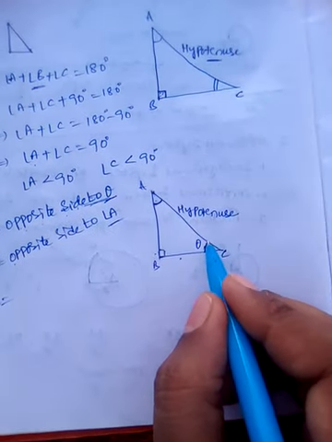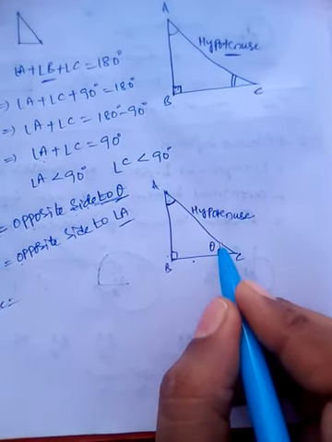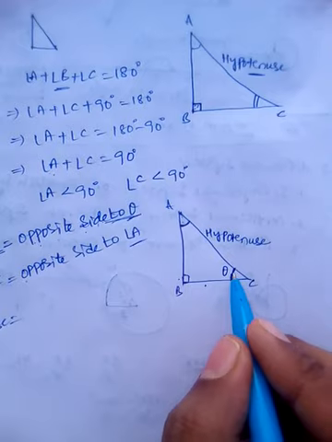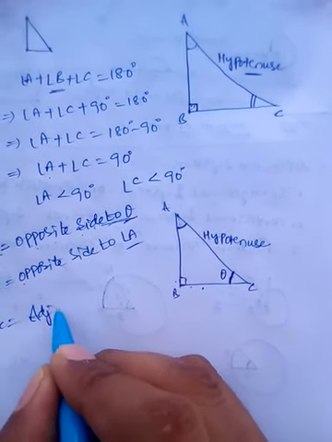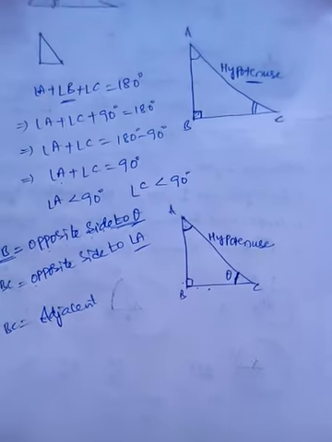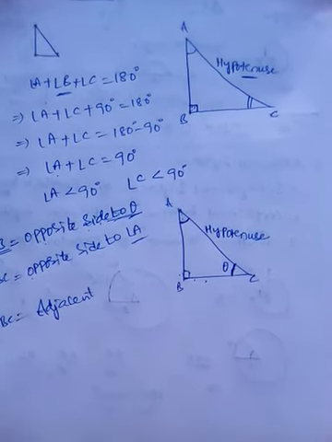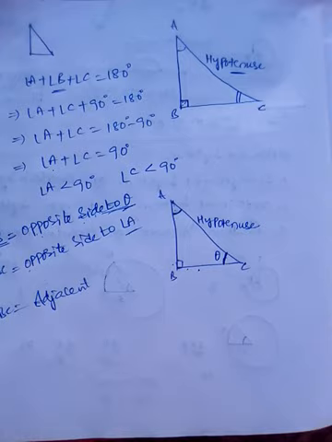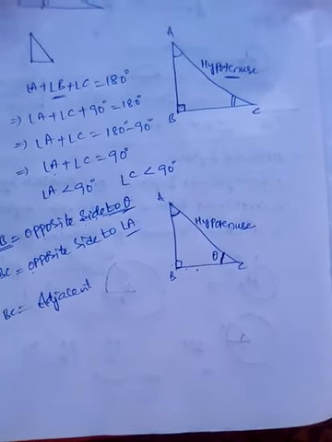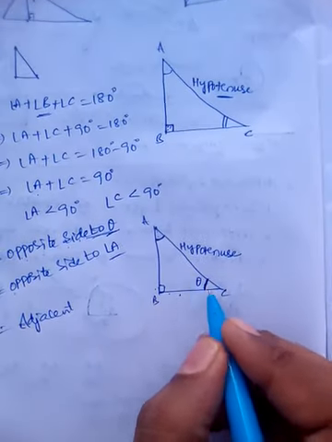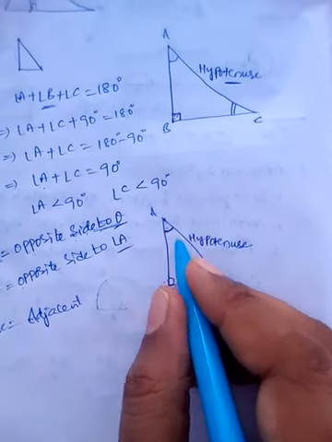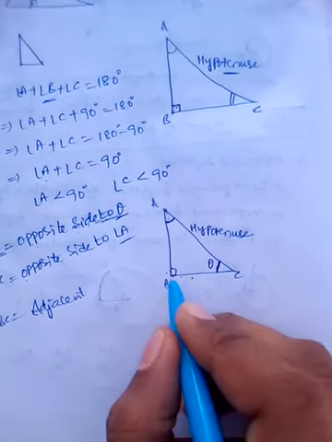To this angle theta, BC is called the adjacent side, because BC is one of the sides forming the angle theta. Angle theta is formed with one side the hypotenuse and the other side.